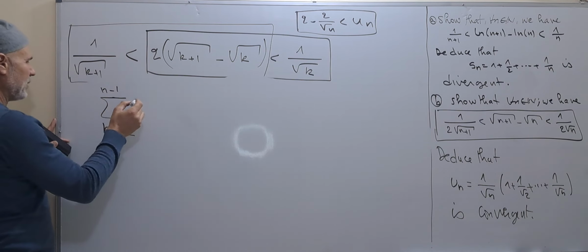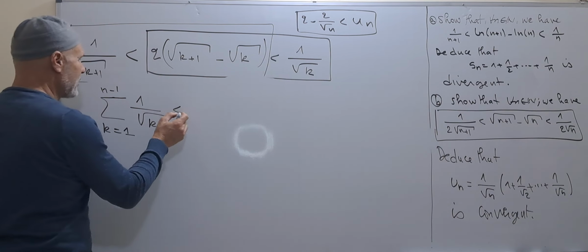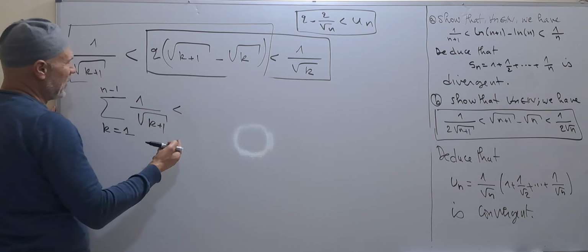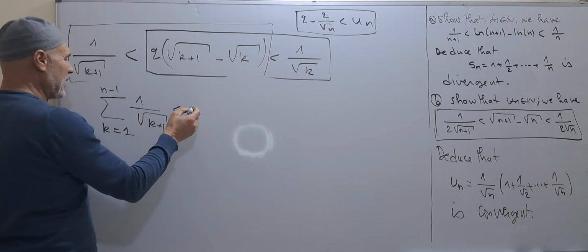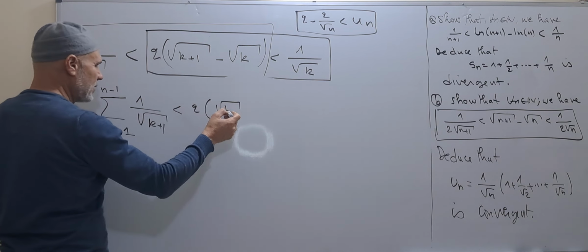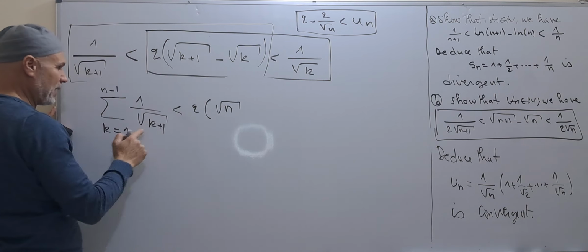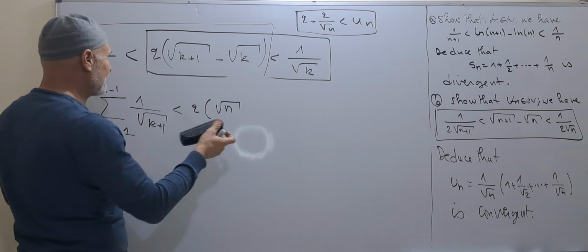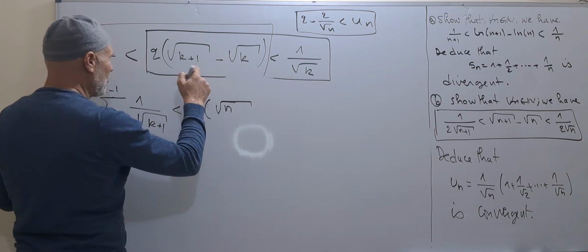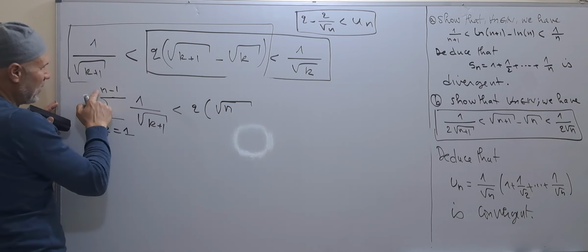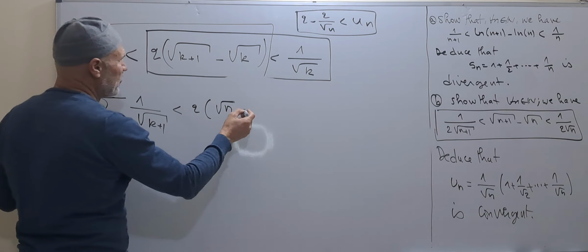Once again, 1 over the square root of k plus 1. This is less than, by the telescopic method, the first for this and the last for this, we get 2 times the square root of n. Here we start from k equal 1, the square root of k plus 1 until n minus 1, so we have 2 times the square root of n minus what?